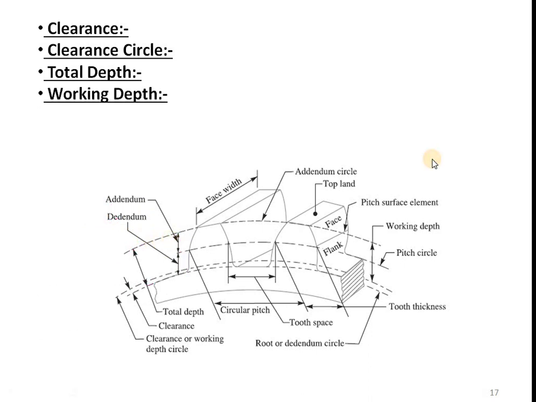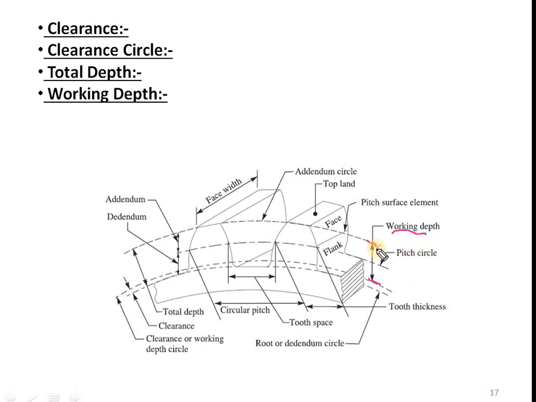Then next point is working depth. So here you can see this is the working depth. It is the radial distance again between the addendum circle and now, instead of the dedendum circle, here it is the clearance circle. So working depth is nothing but the radial distance between the addendum circle and the clearance circle.